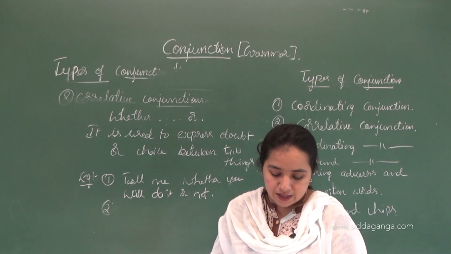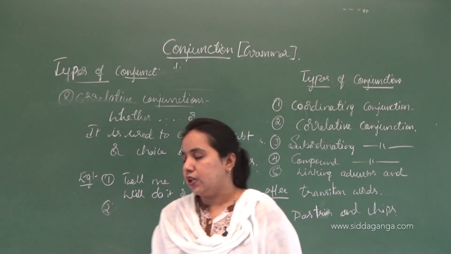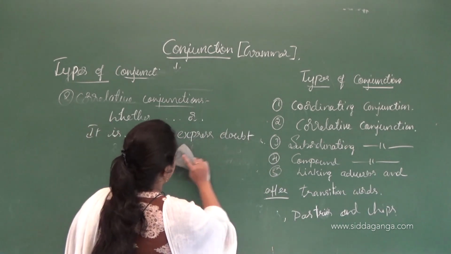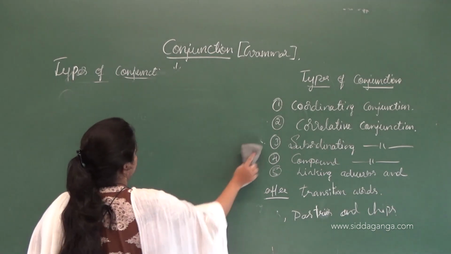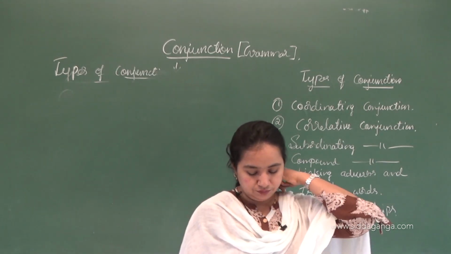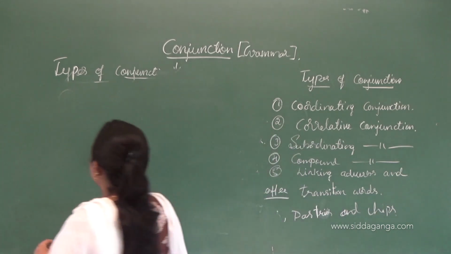Okay, so the next type is the subordinating conjunction. Another correlative conjunction is not only but also. Subordinating conjunction.